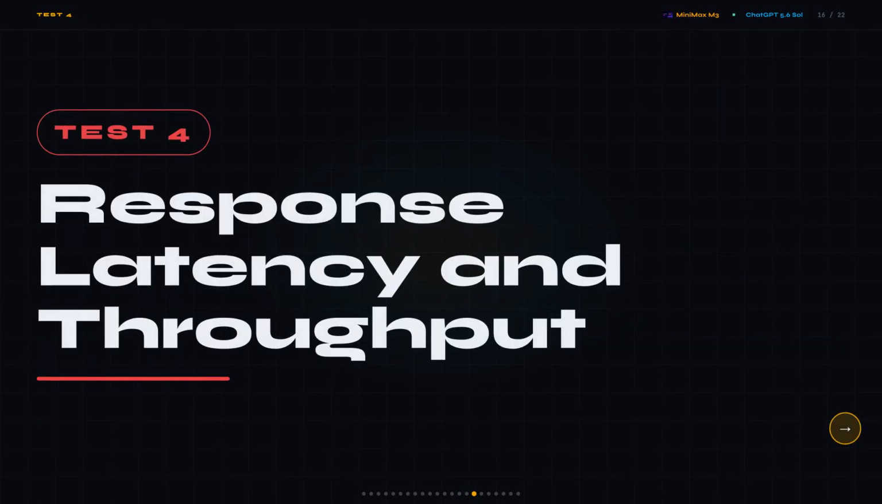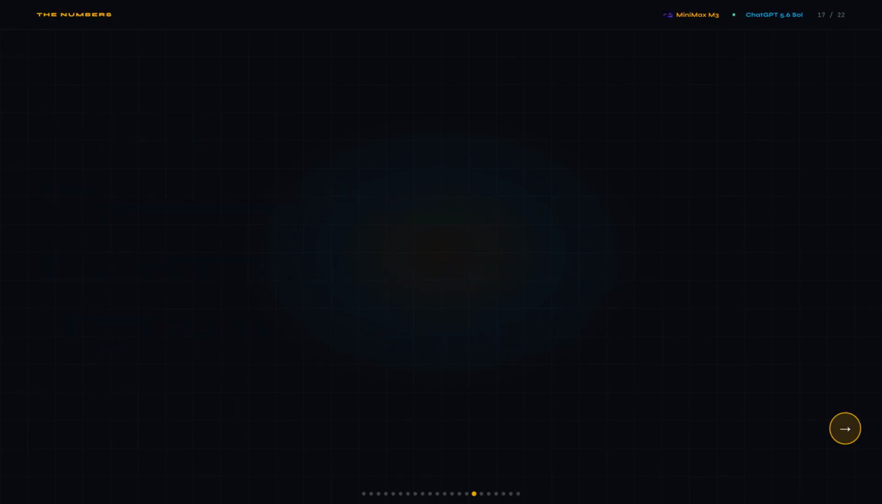Test 4, response latency and throughput. Slow responses in a real-time product aren't just annoying, they break the user experience in a way that's hard to patch after launch. And if you're literally hammering a model with high volume requests, throughput matters a lot because a bottleneck there compounds across every single call in your pipeline.